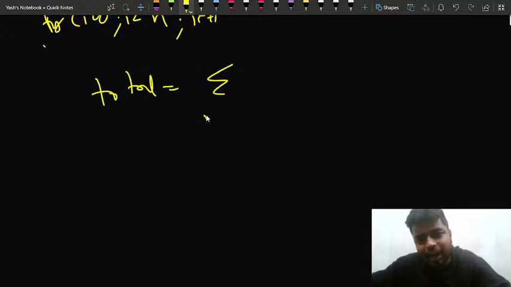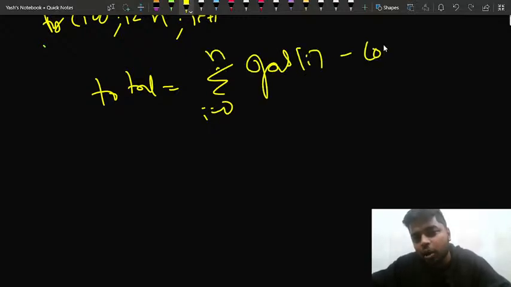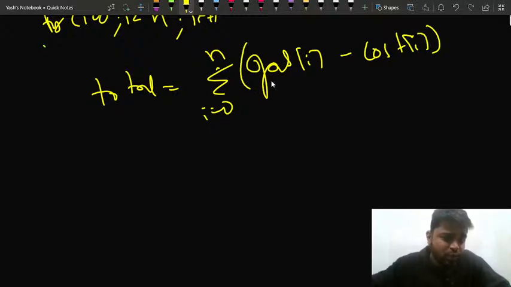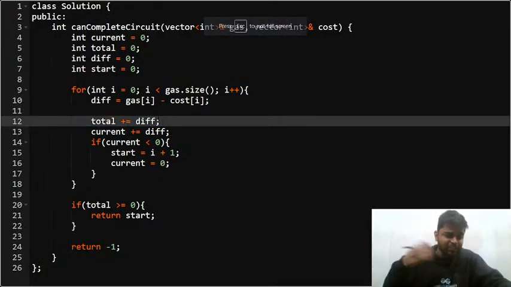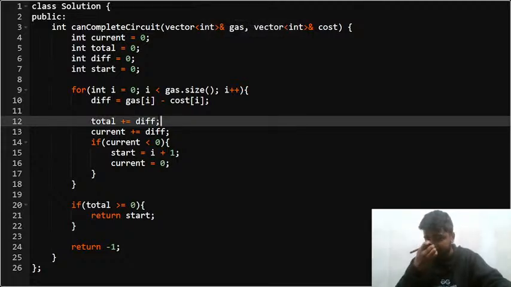What is this total? This total is for all I starting from 0 till n. For all the indexes, I am taking the cumulative sum of gas of I minus cost of I. I have told this in the video just a little bit back; if you move back, you'll get this part. This is the total cost that I'll be having. If the total in the end is the summation of the difference between the amount of gas that I'll be filling in my tank and the amount of gas that I'll be paying to move to the next index.